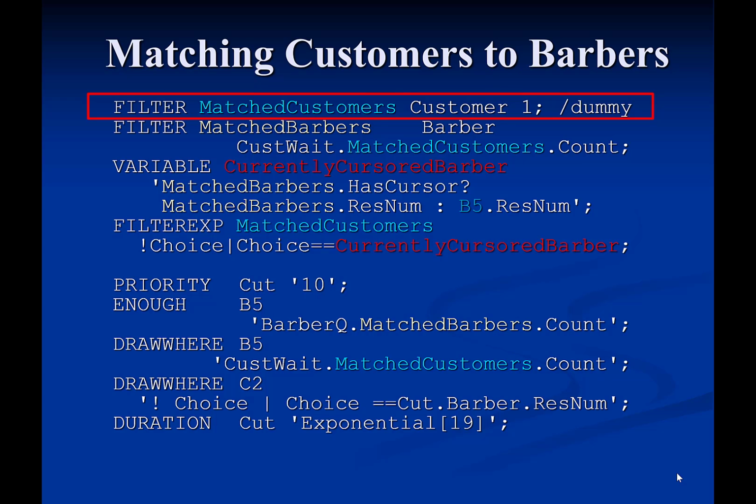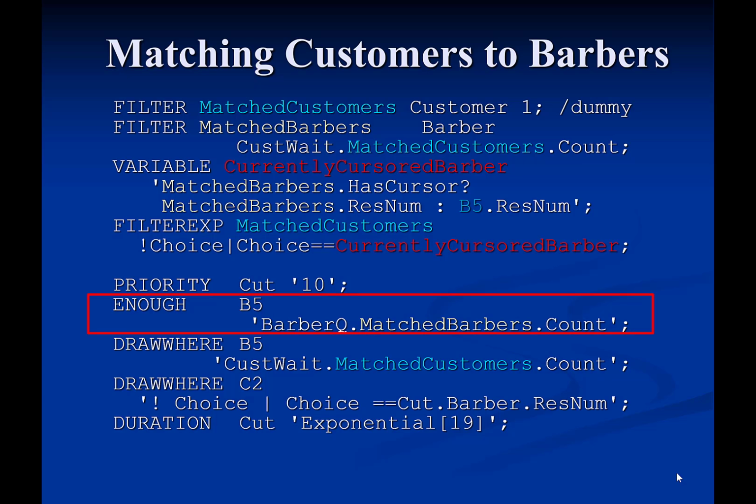This problem is solved by first defining matched customers with a dummy filter expression that is redefined later. Once the name matched customers is defined, it may be used to define the filter expression for matched barbers. The actual filter expression for matched customers references the filter matched barbers, and for this reason is defined later by the statement filter exp. This way, it is possible for two filters to reference each other. It is this ability to define cross-referencing filters that makes extremely complex resource matching possible.